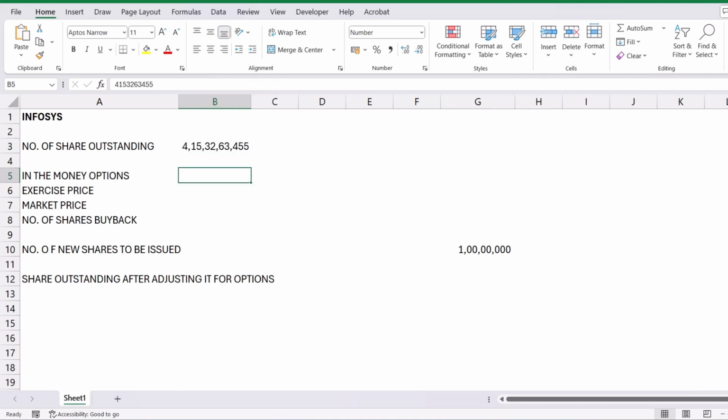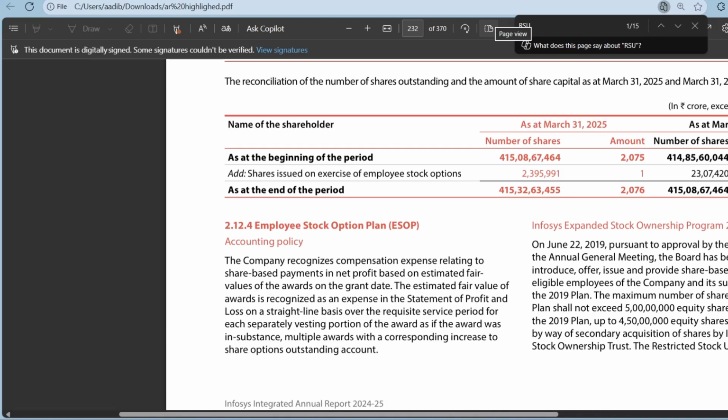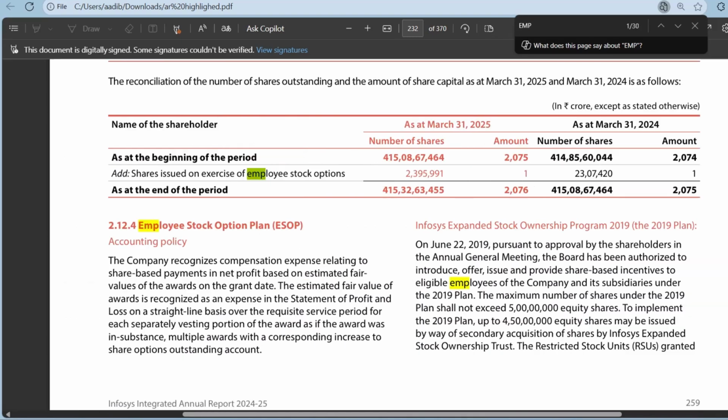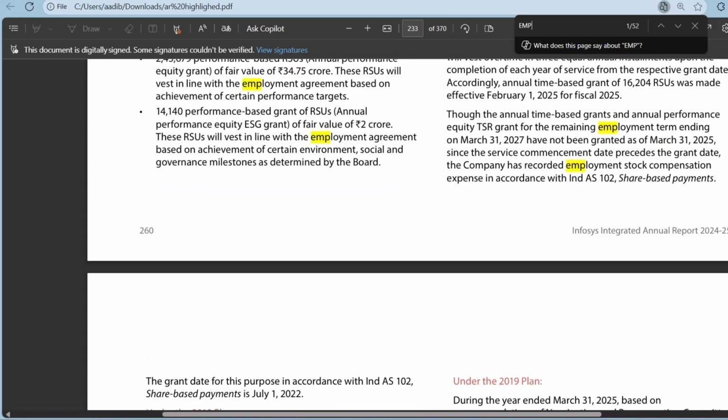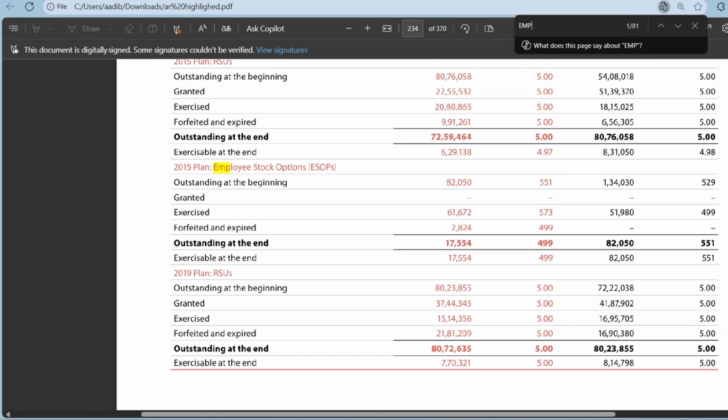Next is the in the money options. So I will search for RSU. These are employee stock options. Let's see, there will be a table on this. This is the table that I was looking for.